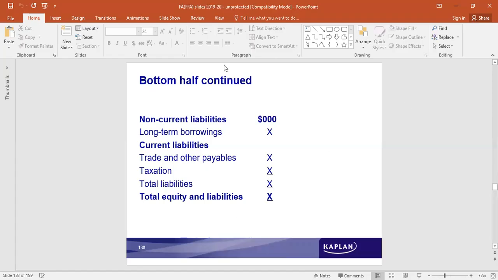So anything where the liability tenure is greater than 1 year appears as long-term liability. If it is less than 1 year, it is current liability. So trade and other payables, taxation, any other liability like expenses not paid, outstanding expenses, or any kind of accrued income received in advance.